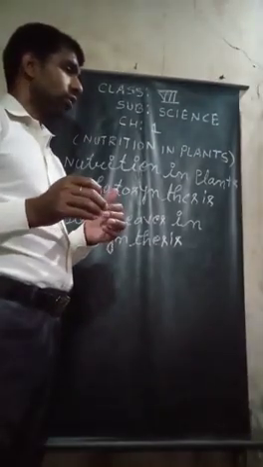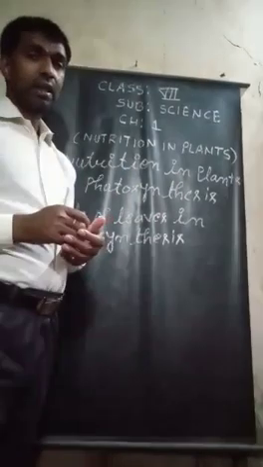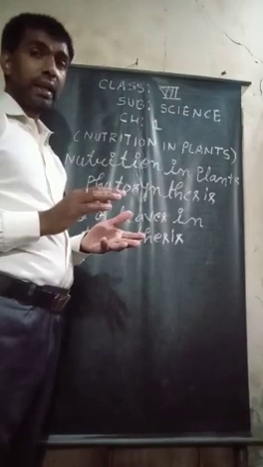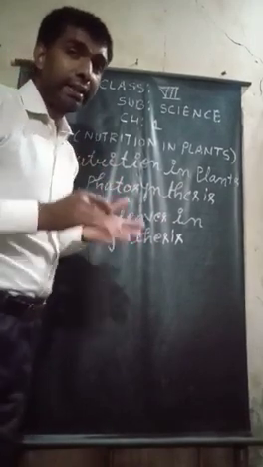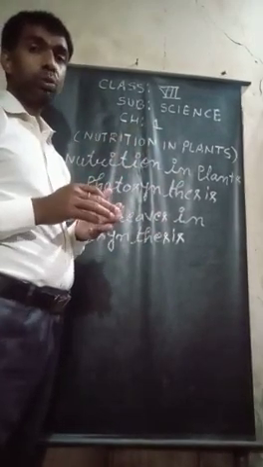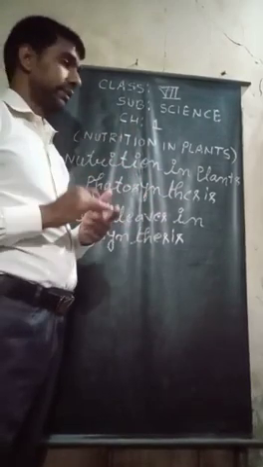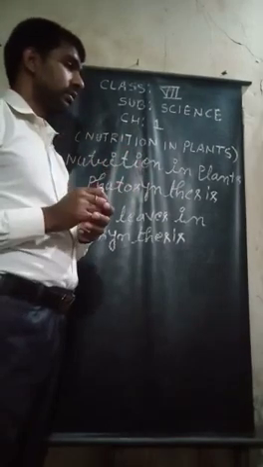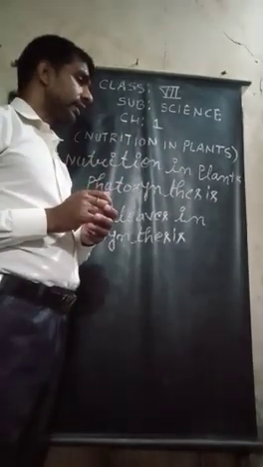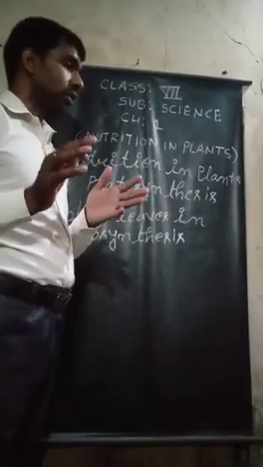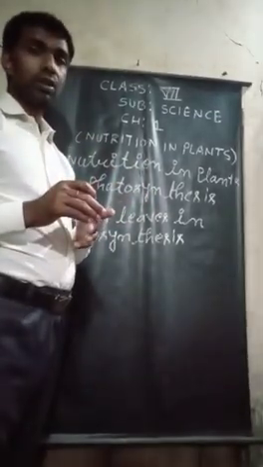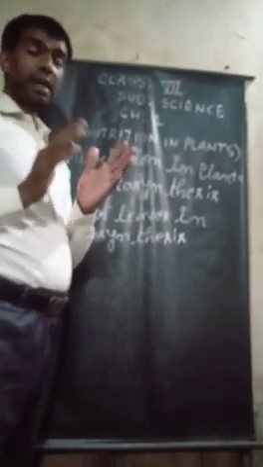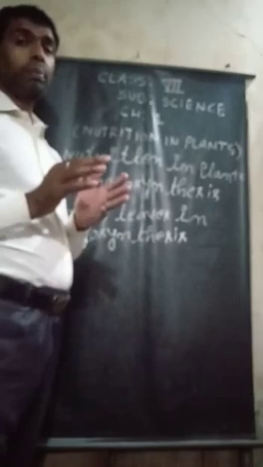They are present throughout the plant body. So water is taken up by the roots, and it travels in the entire plant body through the pipe-like channels that are called vessels. The chlorophyll containing cells of leaves, in the presence of sunlight, use carbon dioxide and water to prepare food.